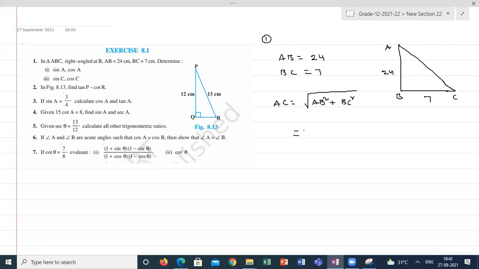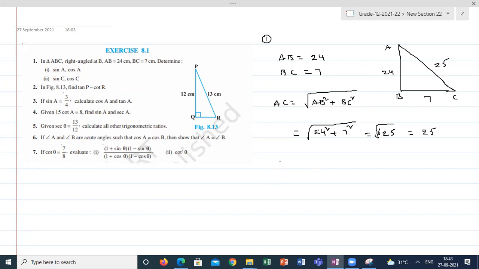Calculate and let me know what is the AC value. Please, students, 24 square plus 7 square, how much? 25 centimeters, sir. So 625, that is 25.